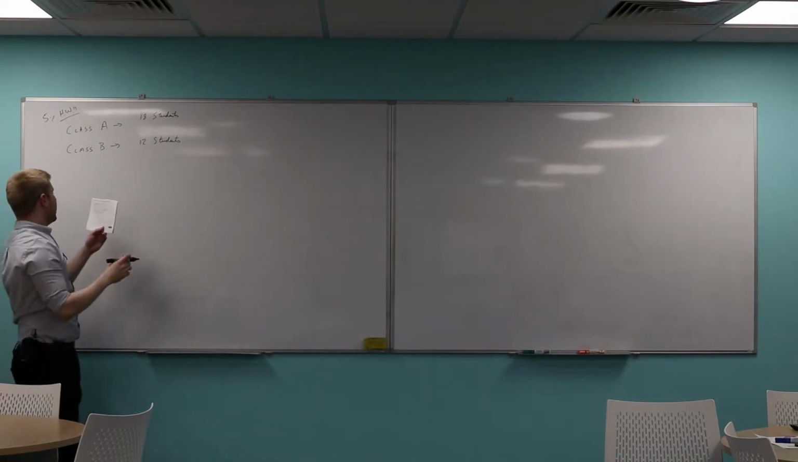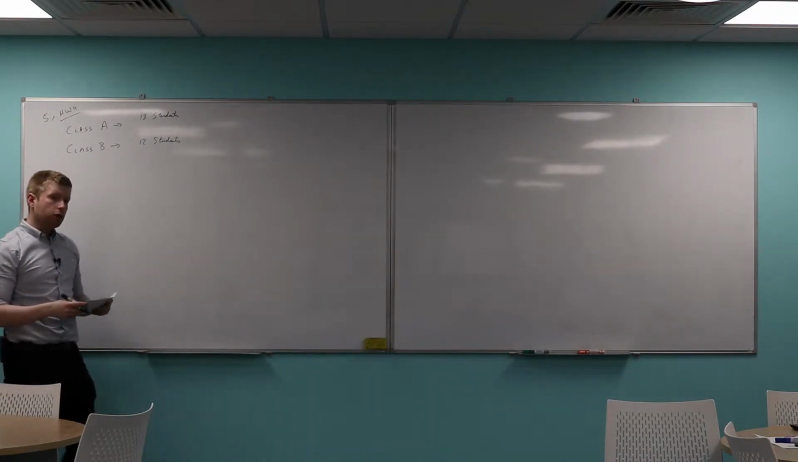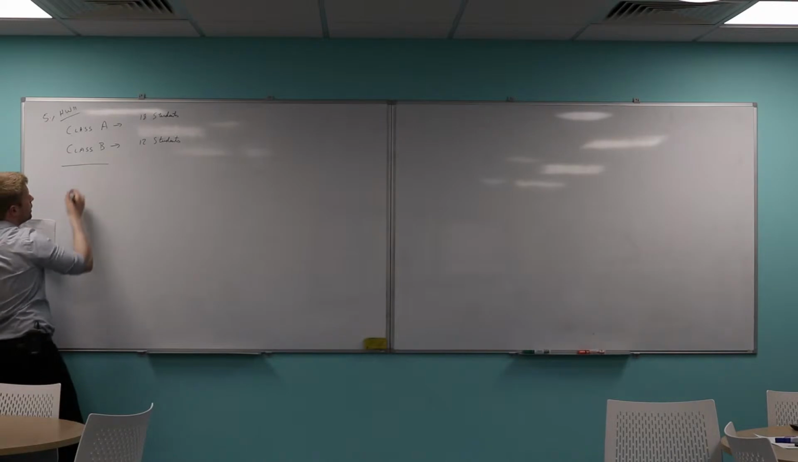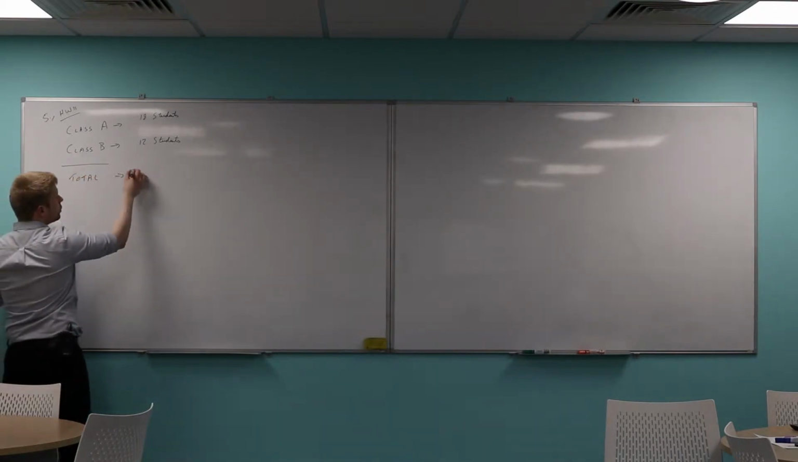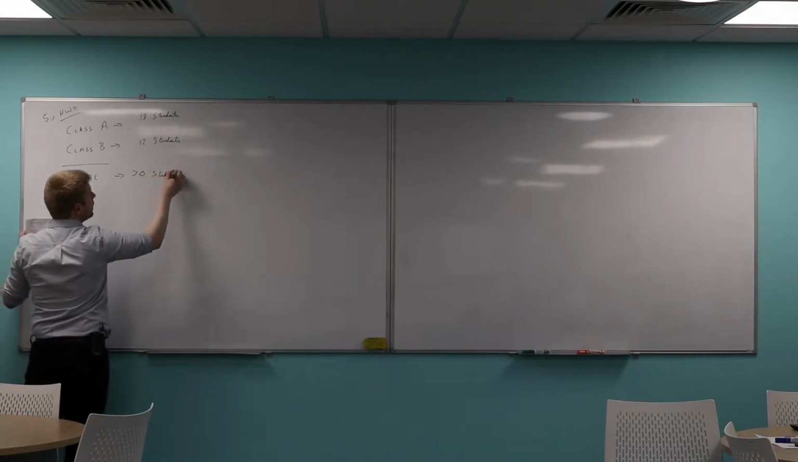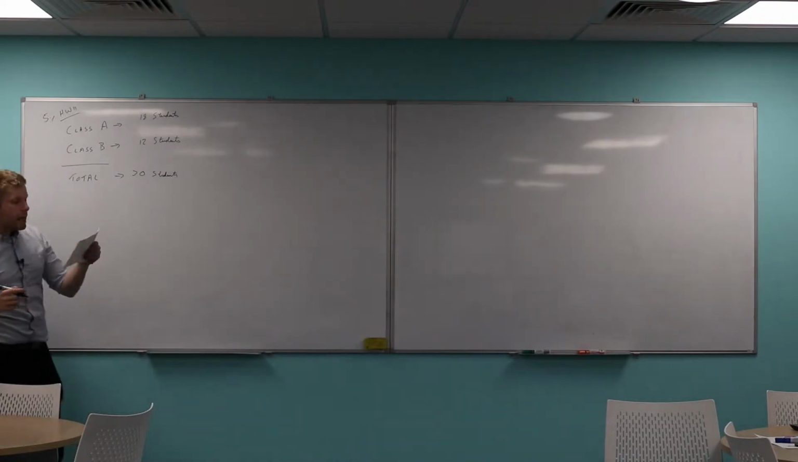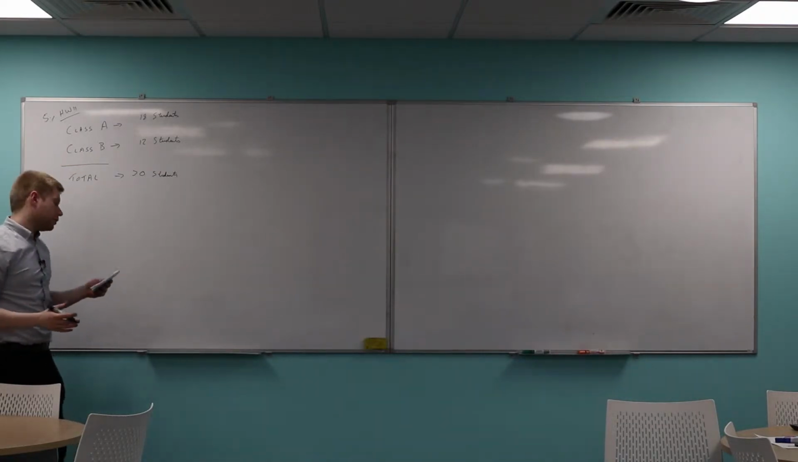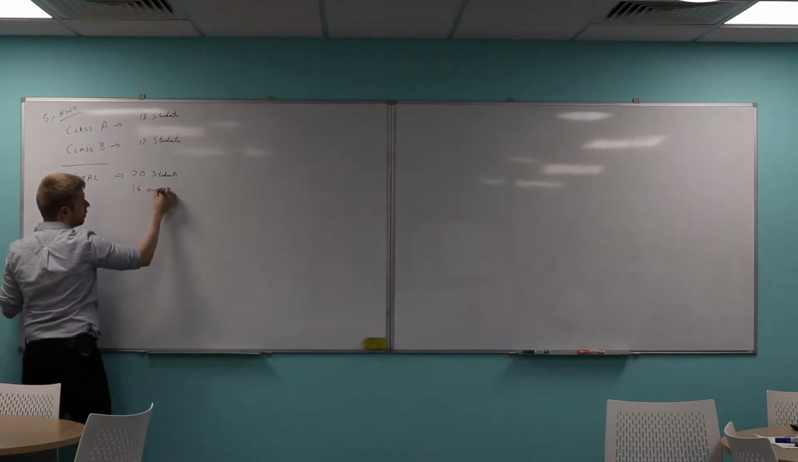Now, we're told that the mean score of all 30 students. So in other words, when you put these two classes together, there are 30 students. Are you happy with that? It's just 18 plus 12. And we're told that the mean score of all of those 30 students is 14. So that is the mean.